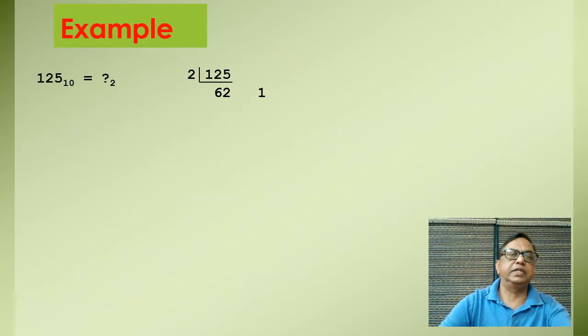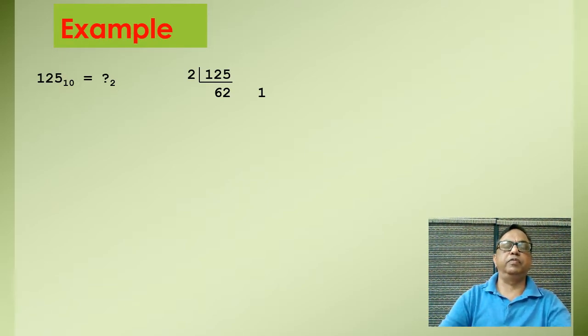I have taken the example of 125 as a decimal number, and we have to convert this number into its corresponding binary number. So what we have to do, we have to divide by 2. Why divide by 2?